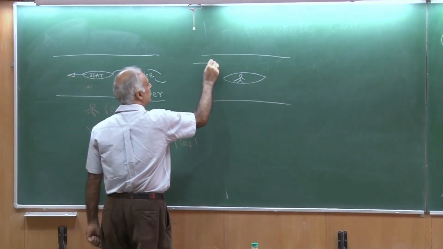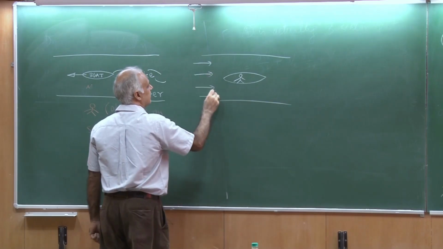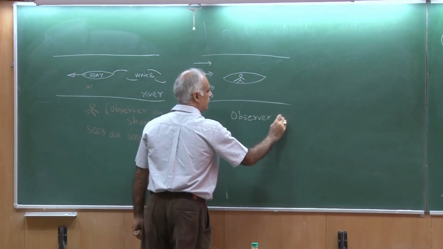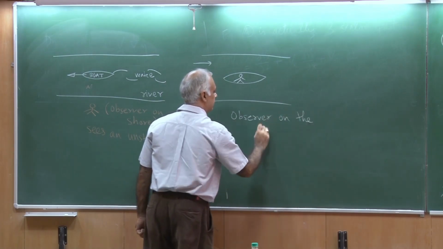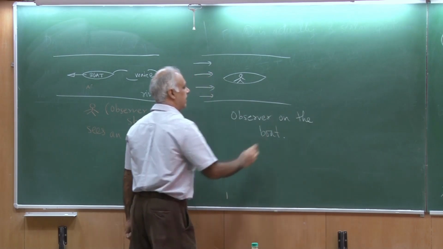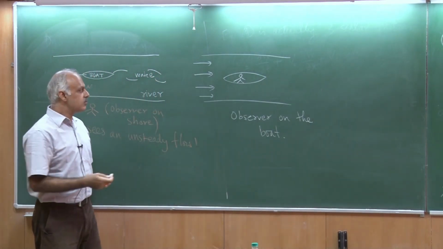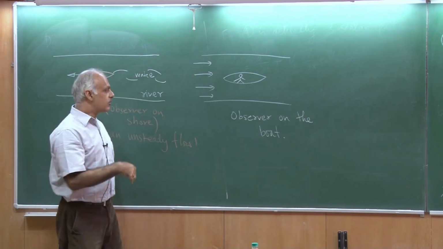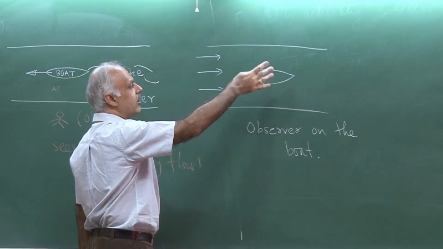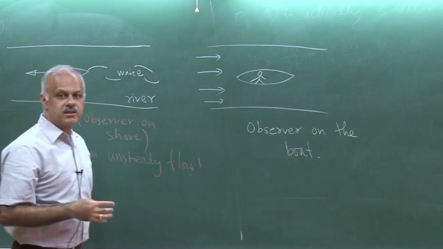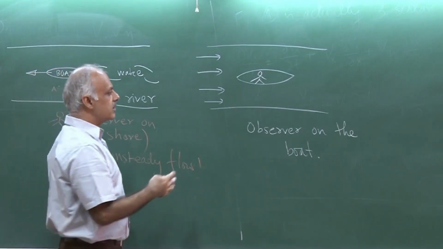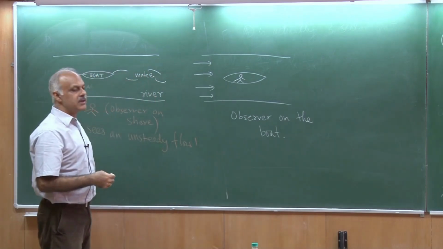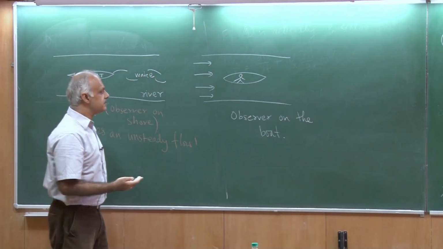And what this observer sees, so this is an observer on the boat. I mean, I could have another observer who is on a different boat and is traveling with the same speed, or I could have an observer who is on a helicopter and who is following this boat. So we are not talking about the observer being actually on the boat, but the point is the observer is moving with the speed of the boat.